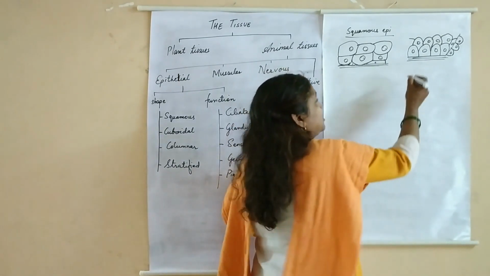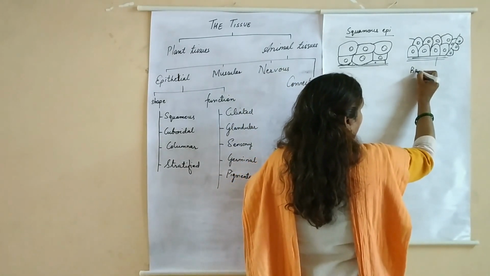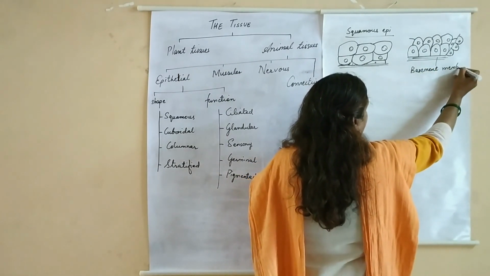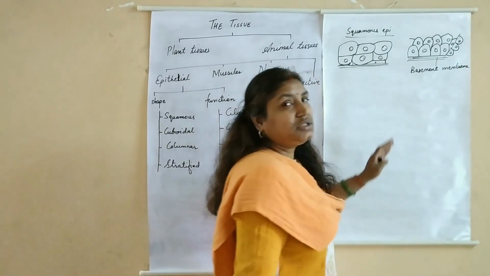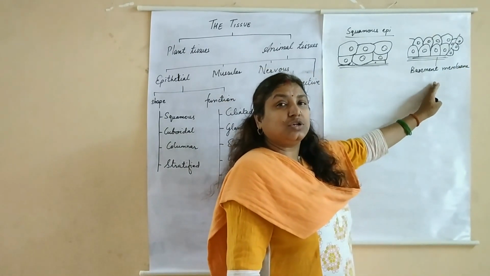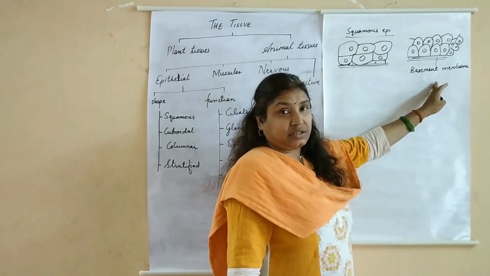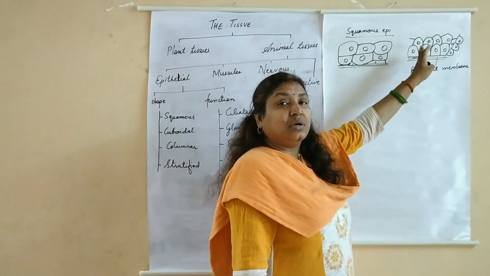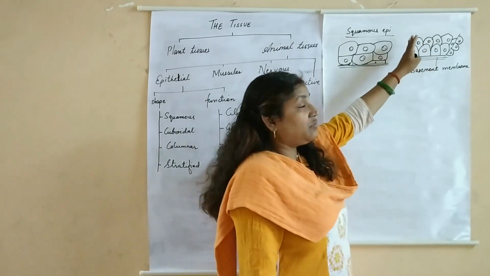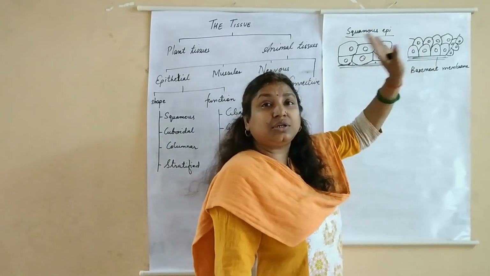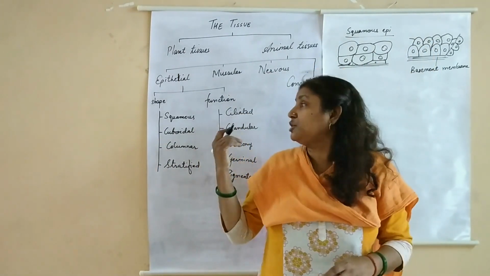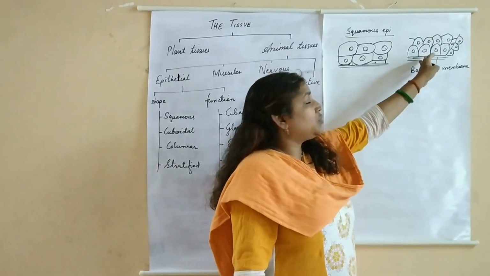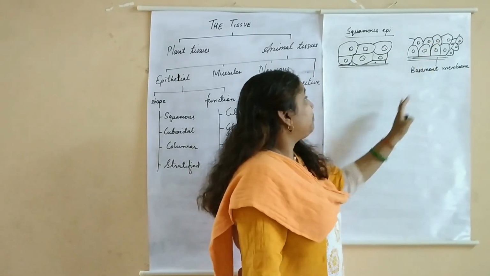These are basement membranes to which all the epithelial cells are attached. Because blood vessels are absent in epithelial tissue, all the types of epithelial tissues are devoid of blood vessels. So they need nourishment. So they get nourishment from the basement membrane.